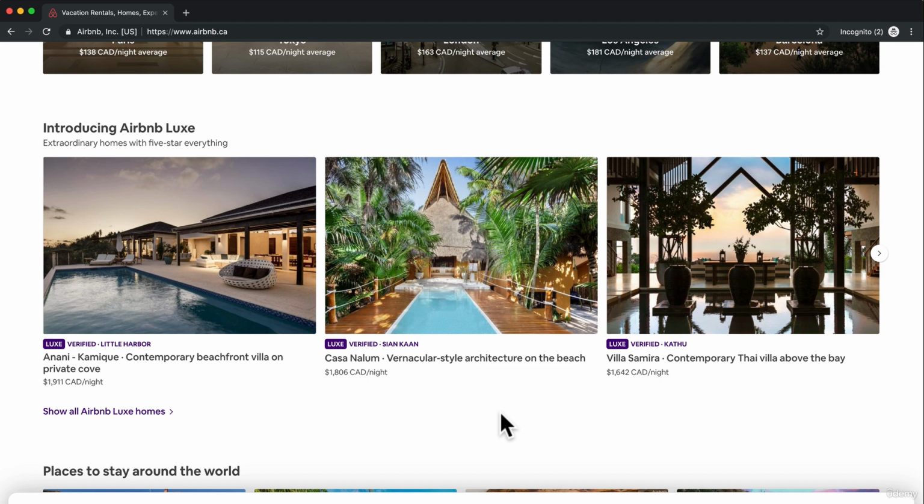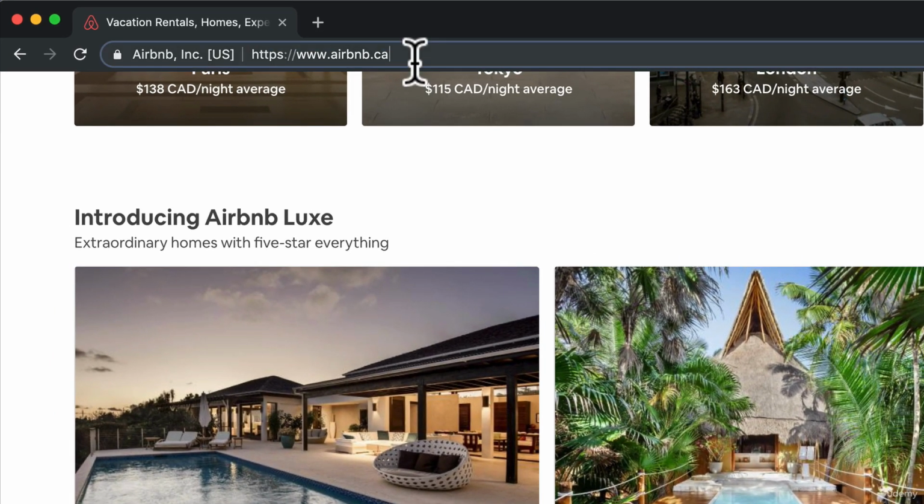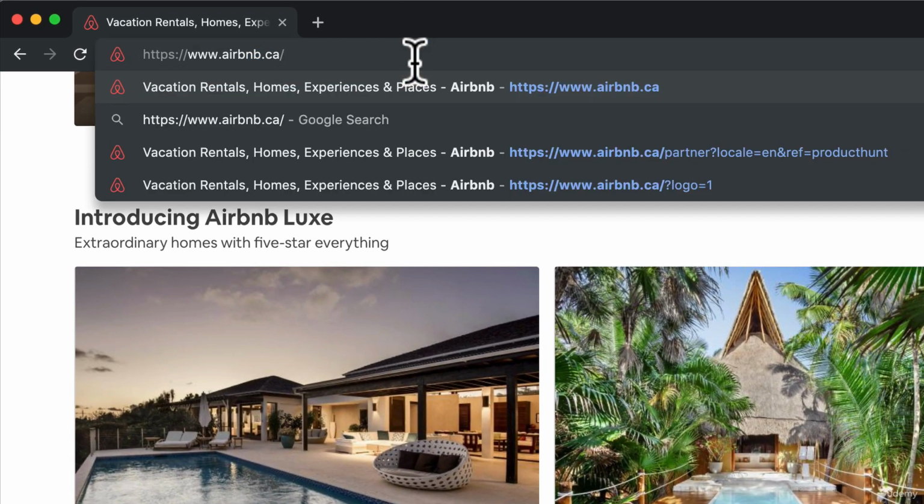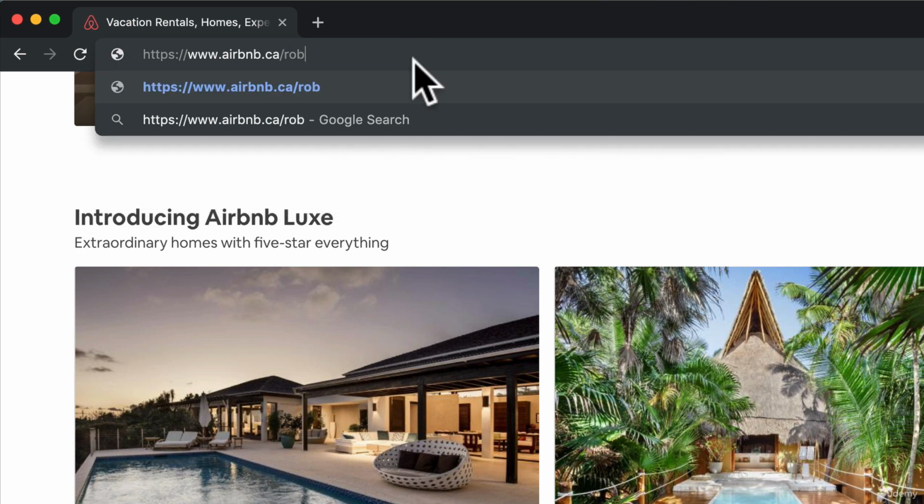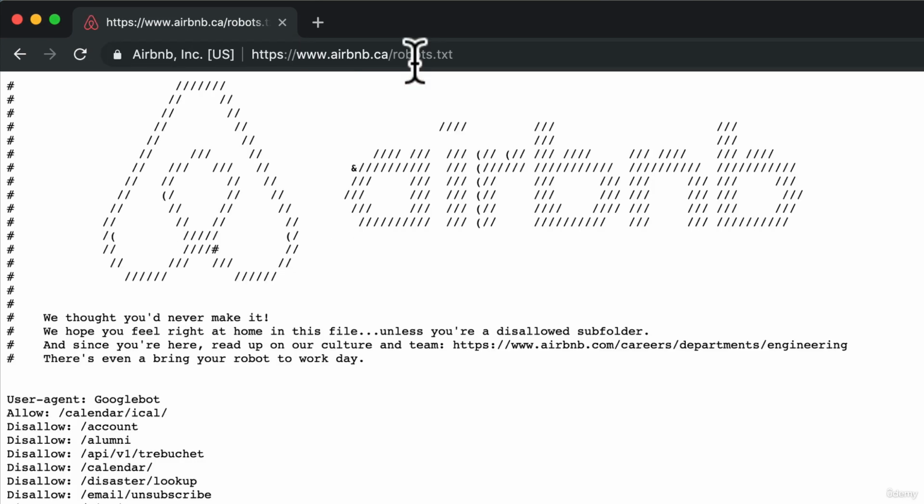Now, there's actually a way that websites tell you what you can and can't scrape. It's called robots.txt. We simply say at the end of a URL /robots.txt. If I click enter, look at that. Airbnb has a robots.txt. Robots.txt simply says, hey, if you're a robot, if you're a web scraper or a spider, this is what you're allowed and not allowed to do.